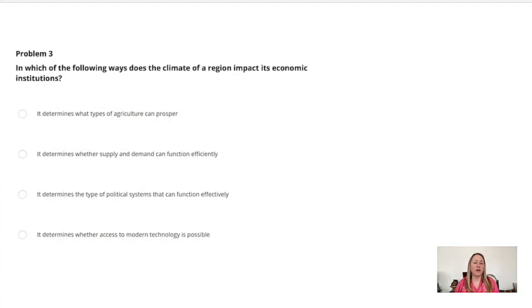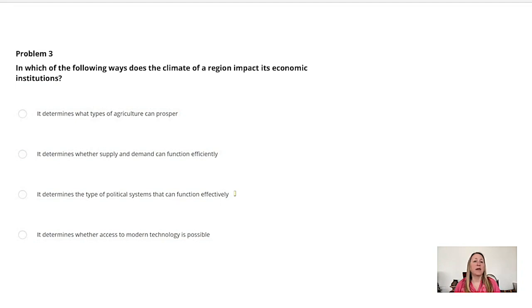In which of the following ways does the climate of a region impact its economic institutions? Your choices are: it determines what types of agriculture can prosper, it determines whether supply and demand can function efficiently, it determines the type of political systems that can function effectively, or it determines whether access to modern technology is possible. It determines whether supply and demand can function efficiently is incorrect. Supply and demand are part of economics, not climate.